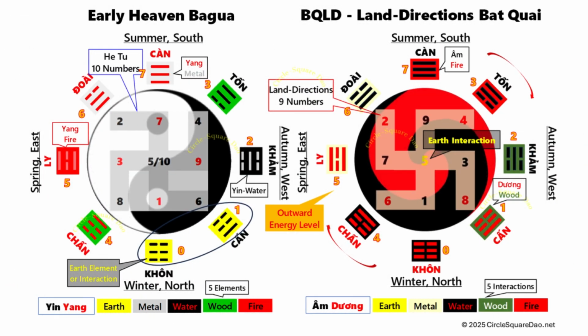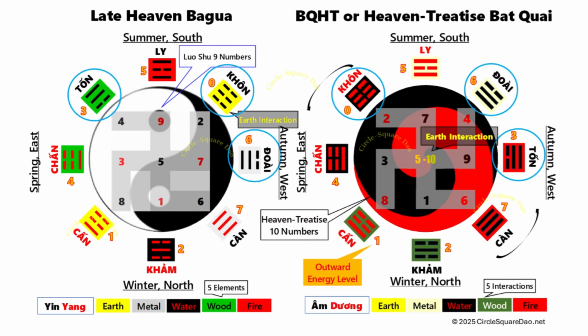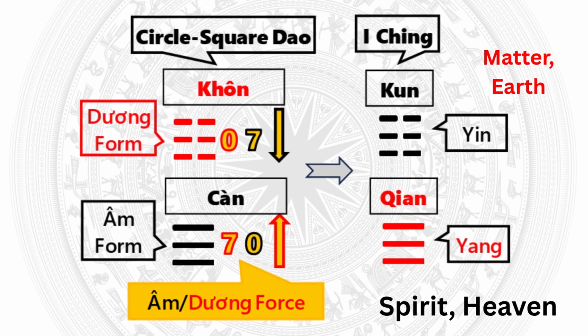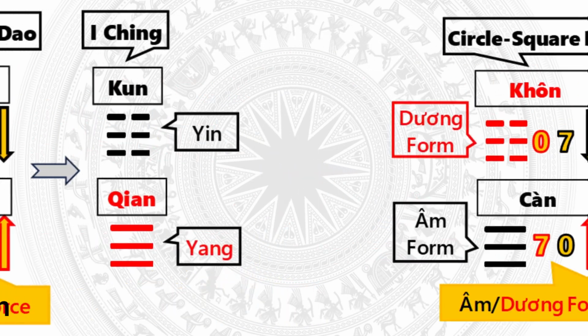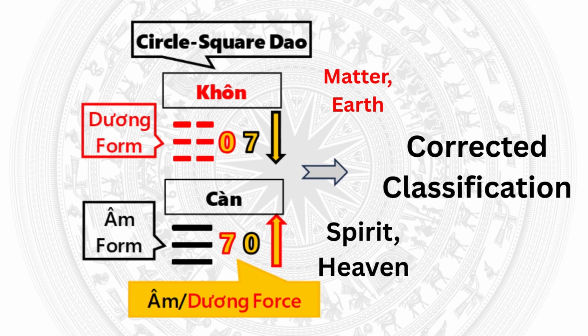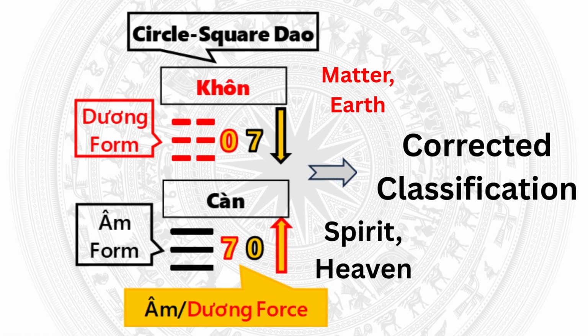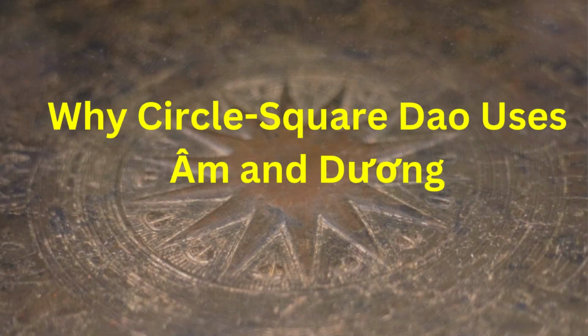Besides the internal inconsistency, I Ching's definition of yin-yang and qian-kun also contradicts universal spiritual principles, echoed across traditions. For example, the Bhagavad Gita says, I am the invisible essence of all. Chapter 9-4. So, the corrected classification of qian-kun should be, qian spirit, heaven is yin or am circle. Kun matter, earth is yang or Duan Square.